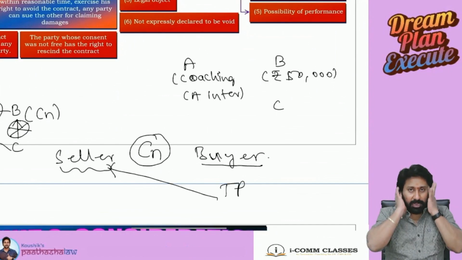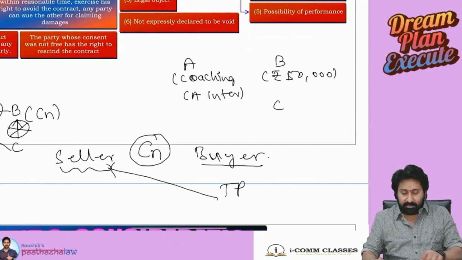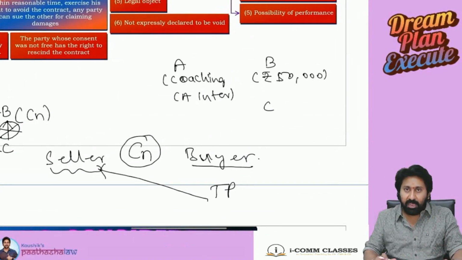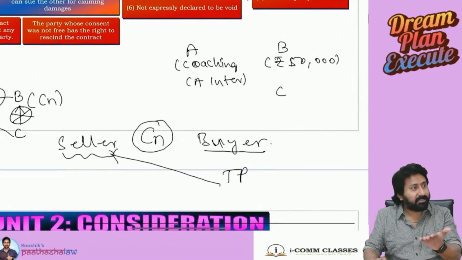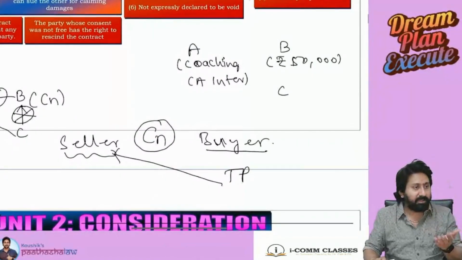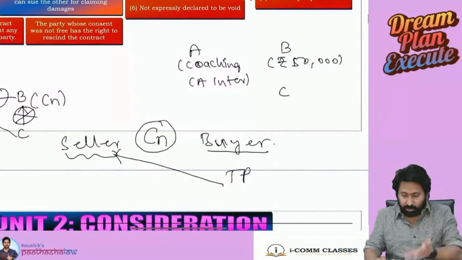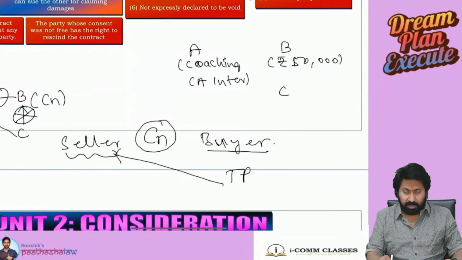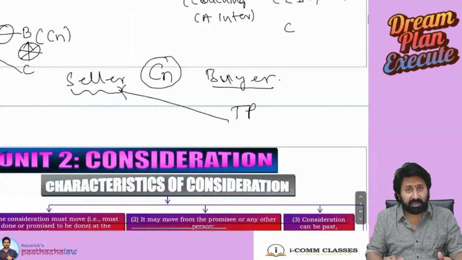Okay, well? Now what doubt will come? A is promising to give coaching, B is promising to give consideration of 50,000. Now both are promisors only. Yes or no, everyone? If you observe, both are promisors only. A is promising that he will give coaching. B is promising that he will take the coaching and pay 50,000. Then who is a promisor here?